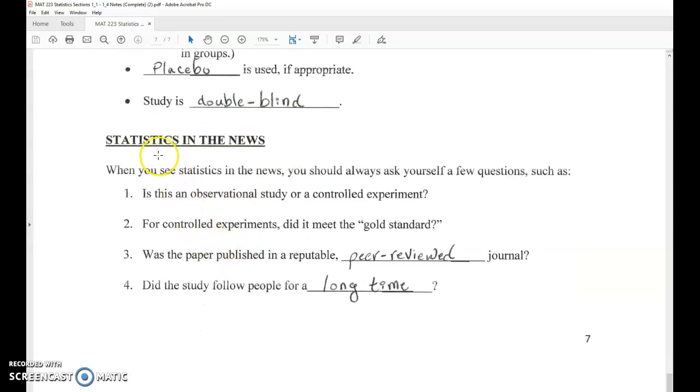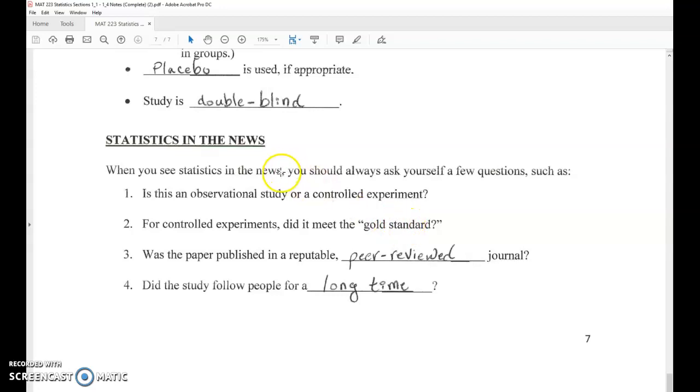So when you see statistics in the news, what I really want you to get out of chapter 1 is the following. You should always ask yourself a few questions. Did they show me an observational study, or did they give me the results of a controlled experiment? Remember, observational study, no causation. Controlled experiment, okay, they can talk about one causing the other. For controlled experiments, did it meet the gold standard?